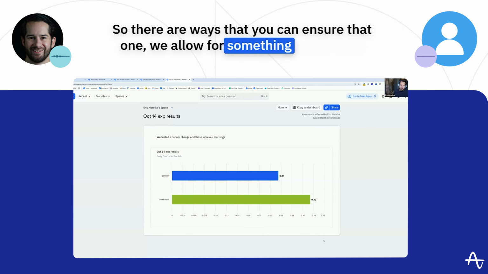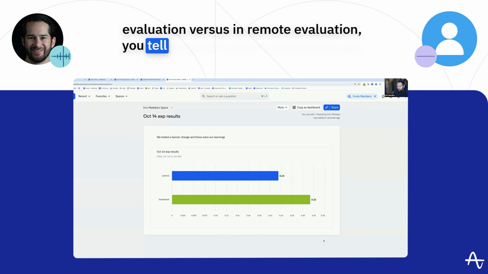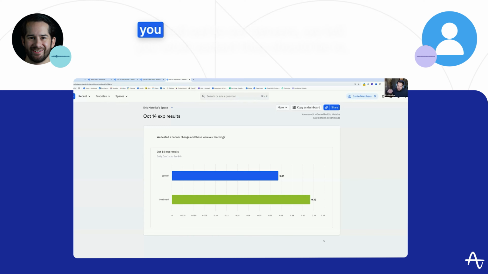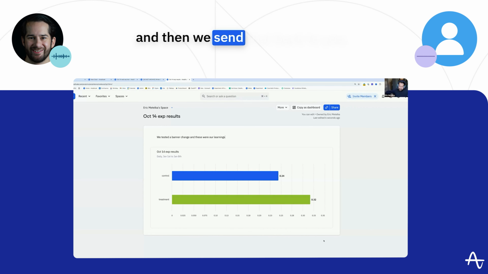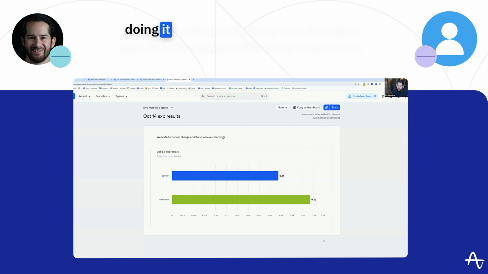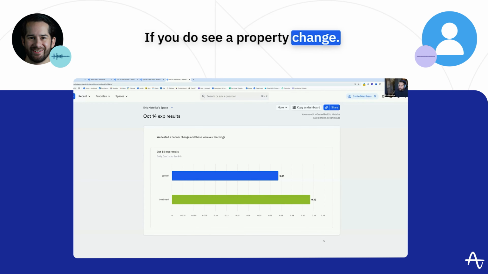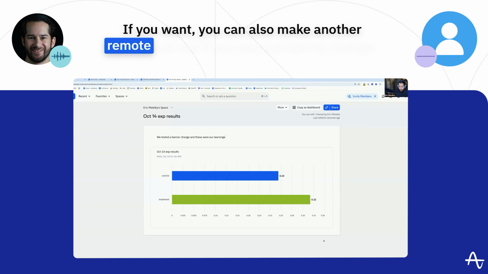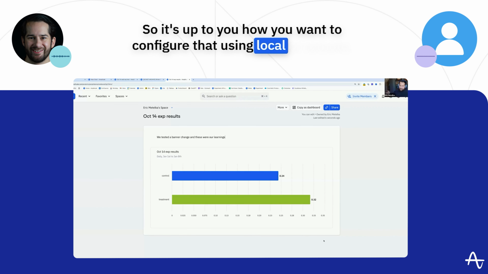One, we allow for something called local evaluation versus remote evaluation. You tell us what a user's properties are, you call out to our servers, we tell you what variant they should be in, and then we send that back to you. We also allow local evaluation, where you do that all on device as you want. By doing it locally, you can decide if you want to update the local evaluation if you see a property change. If you want, you can also make another remote call out if you see a property change. So it's up to you how you want to configure that using local or remote.